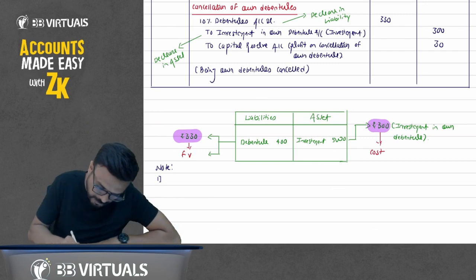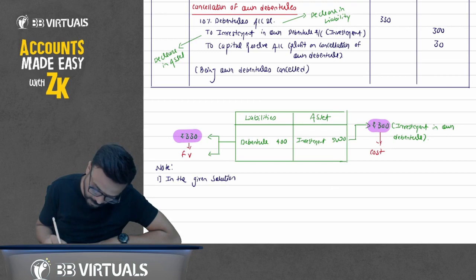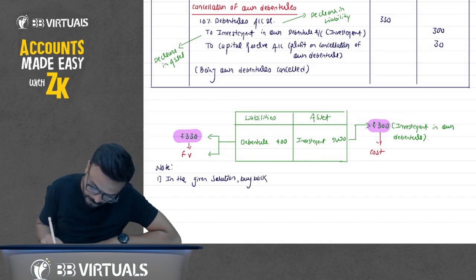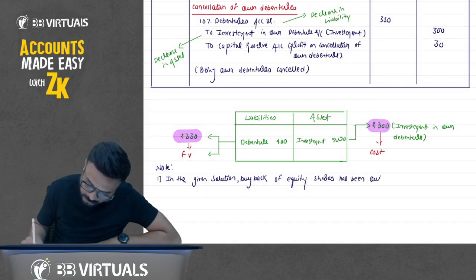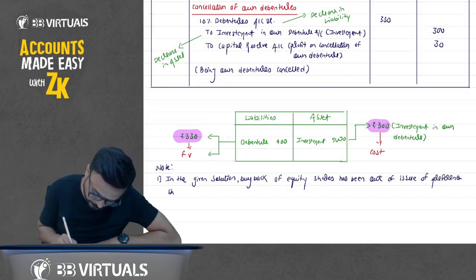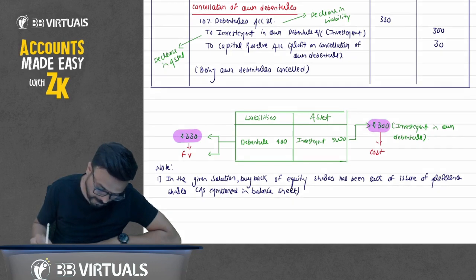Write down there. In the given solution, buyback of equity shares has been out of issue of preference shares as mentioned in balance sheet.